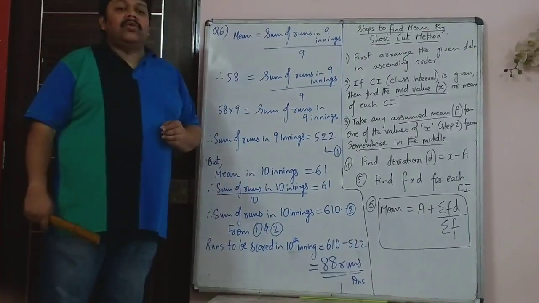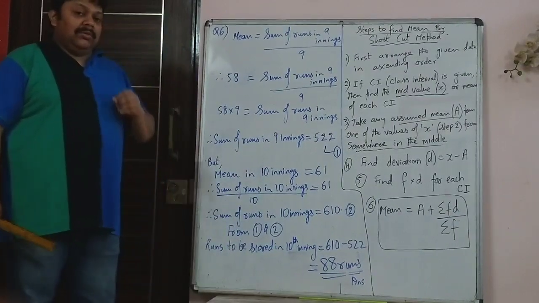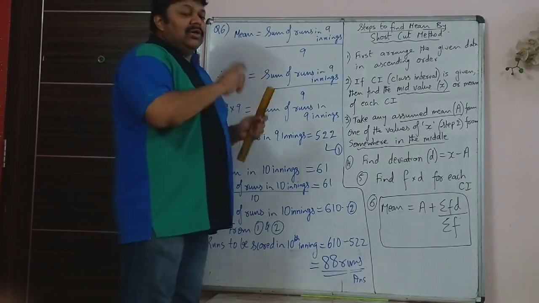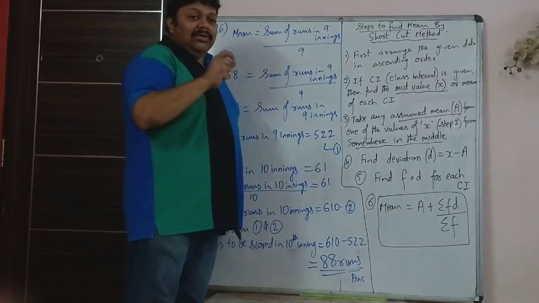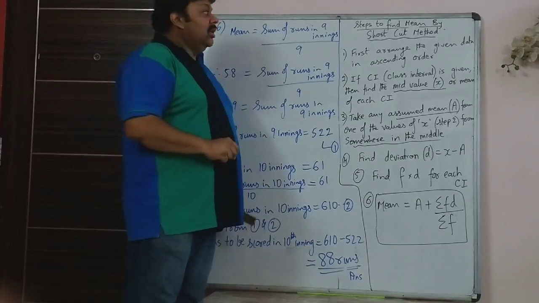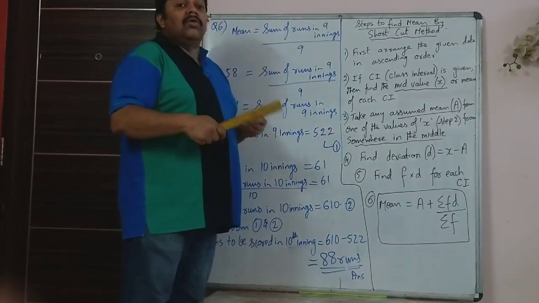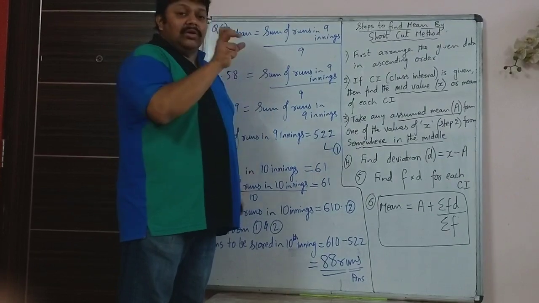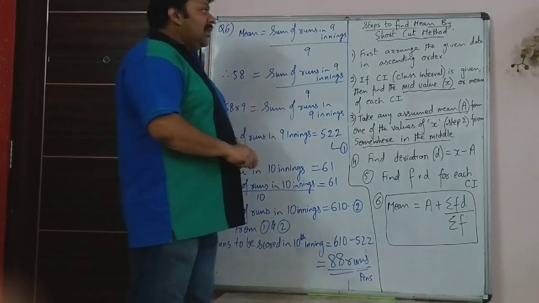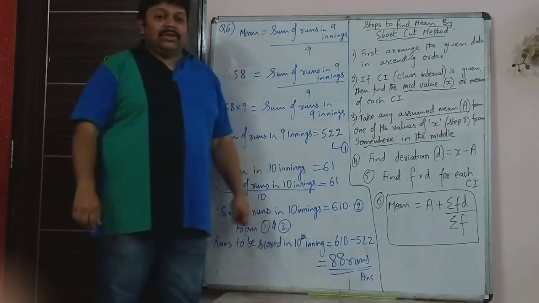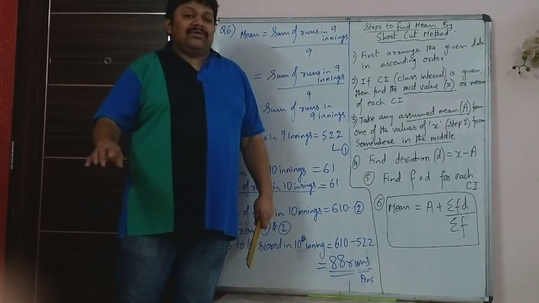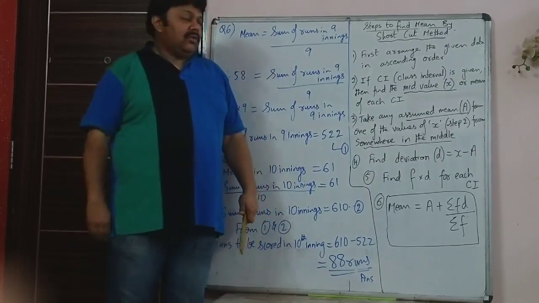This is when you have group data. In 9th standard the syllabus was restricted to non-group data. So now if you have 0 to 10 so many people, 10 to 20 so many people, 30 to 40 so many people, then in that case it is known as group data because you are given a group and in that group so many people are there. So in that case, one of the methods is this shortcut method and the second is the step deviation method. There is not much difference between the two, a small difference.